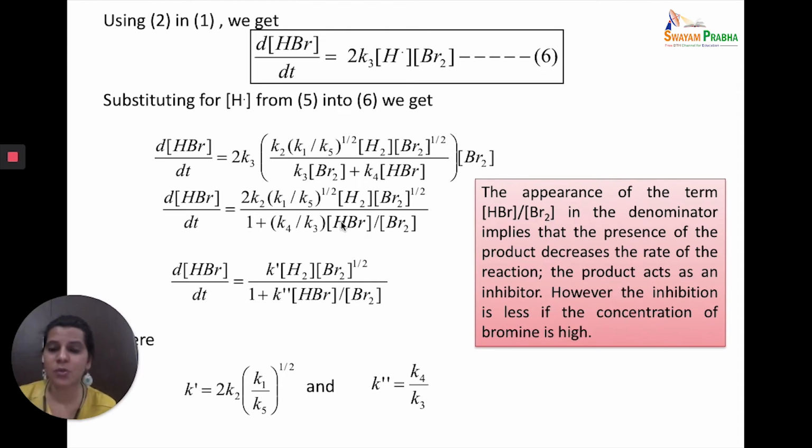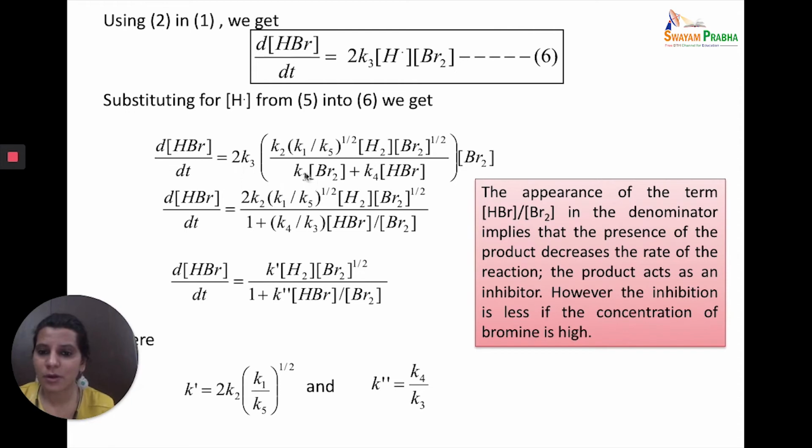So HBr concentration, which is the product, will in fact decrease the rate of the reaction. But this effect will be reduced if the concentration of the bromine is high, that is the reactant is high. So HBr presence will reduce the rate of the reaction, but this effect can be reduced if the concentration of bromine is itself very high.